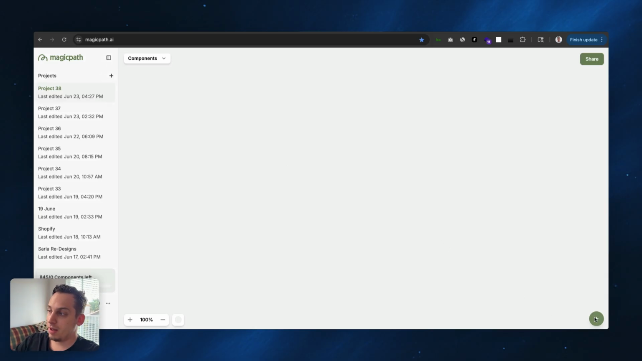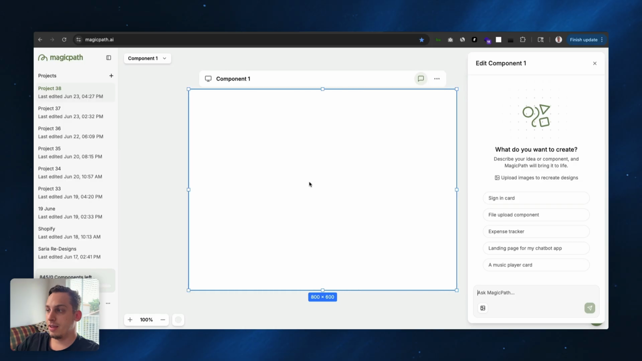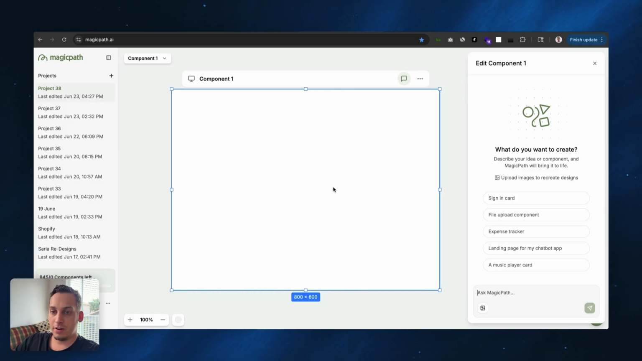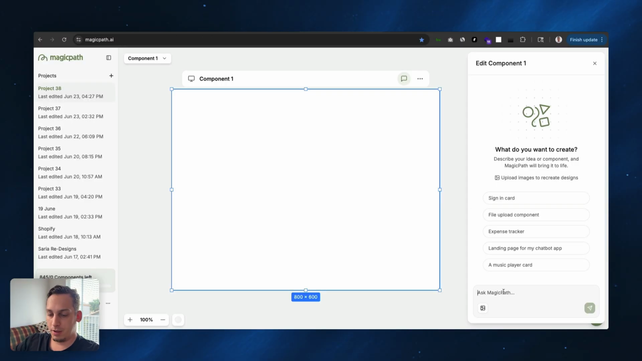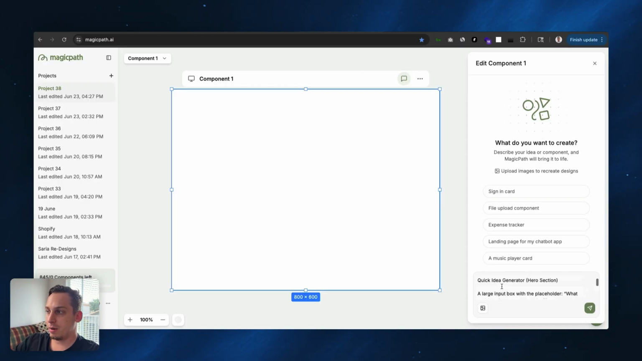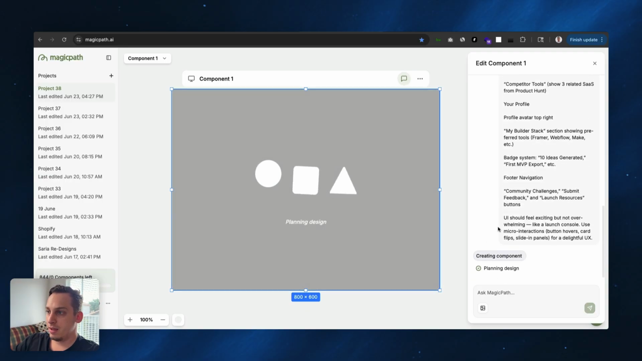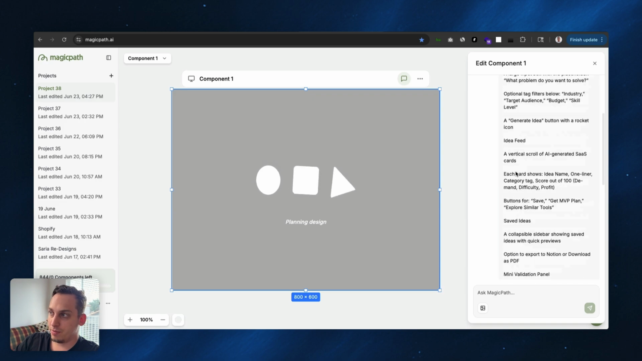And basically in MagicPath, what you want to do is just click here on the plus sign and start creating a specific design based on this prompt that ChatGPT provided you with, right? So we can just paste our entire prompt like this and give it to the MagicPath AI. And it's basically going to start designing something based on what you just provided it with.